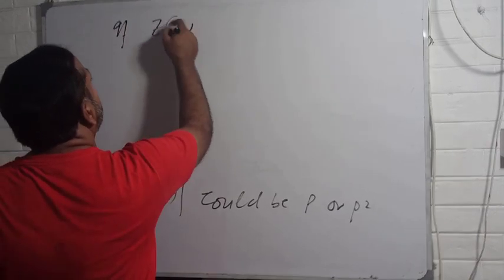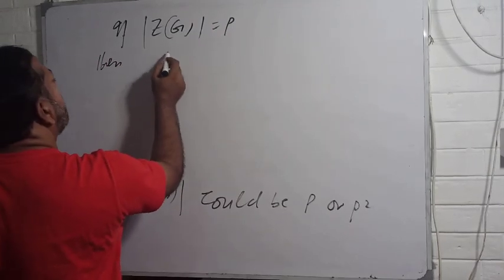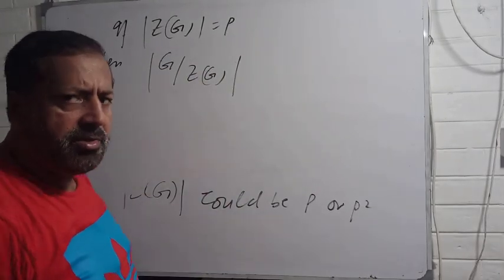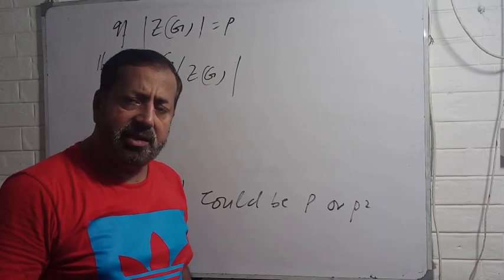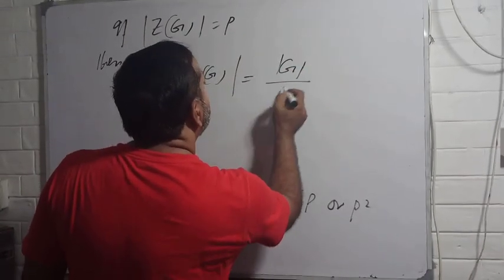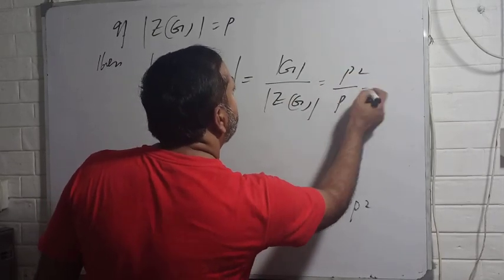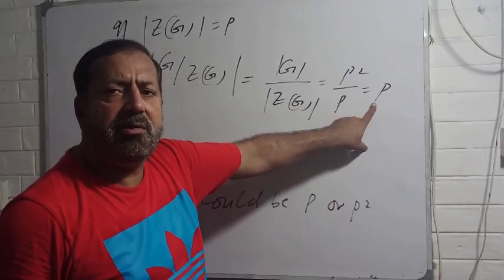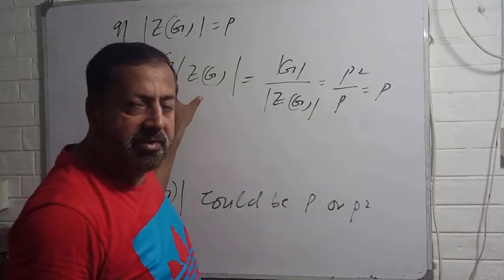If the order of the center of G is equal to P, then consider G by center of G. By the last theorem, if it is cyclic, then G must be abelian. The order of G by center of G is equal to the order of G by the order of center of G, which is P square by P, which is P. So G by center of G is a group of prime order, and you know that every group of prime order is cyclic and every cyclic is abelian, so this group must be abelian, right?